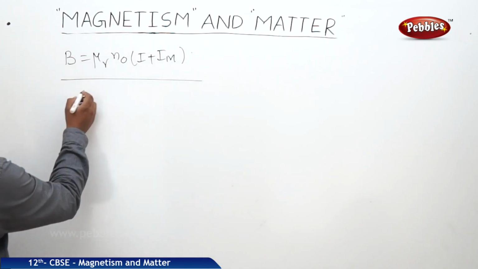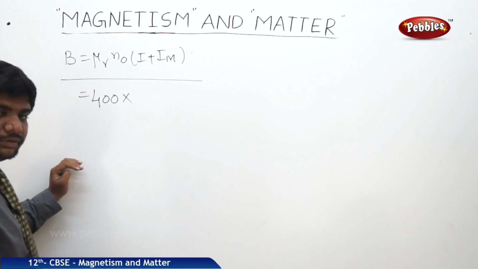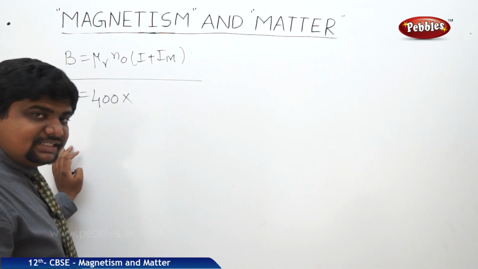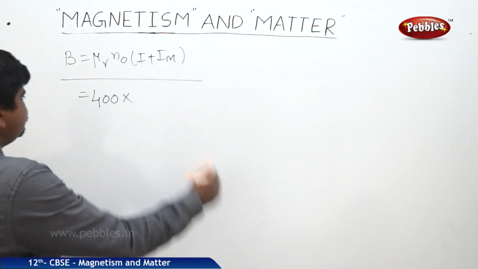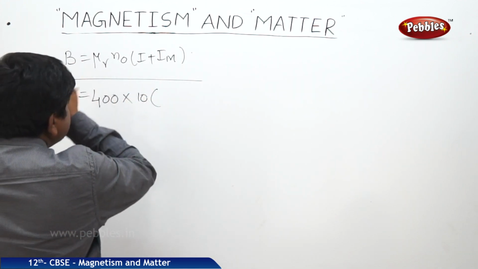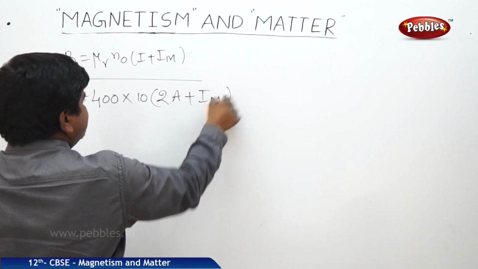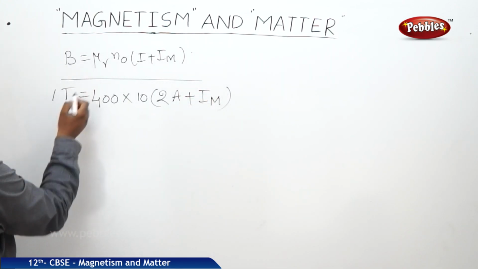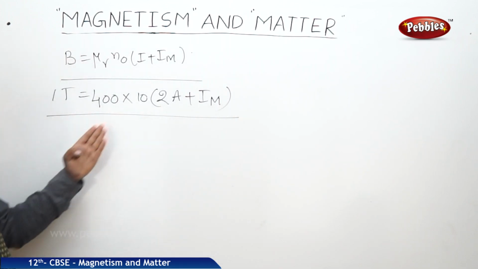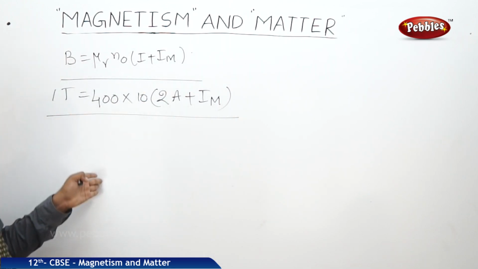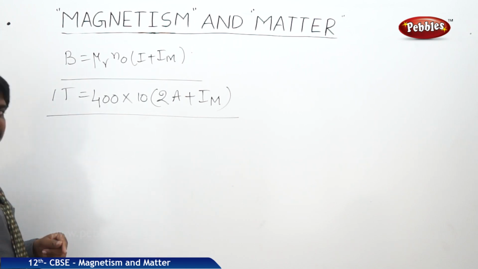So we know that mu r is 400, n is equal to 1000 per meter, n naught is equal to 10. So I is equal to 2 amperes plus Im. B is equal to 1 Tesla. So from this we can write 2A plus Im is equal to 1 by 4000. So Im is equal to 1 by 4000 minus 2 amperes.